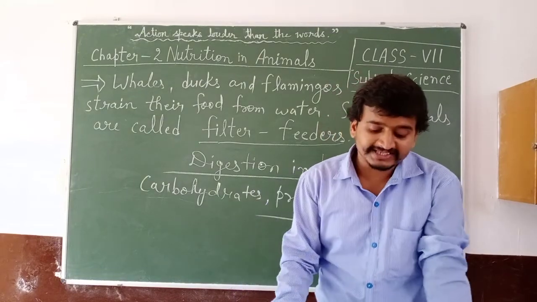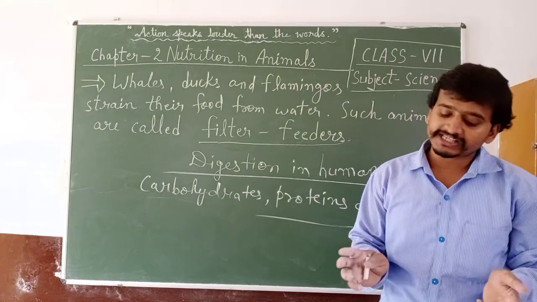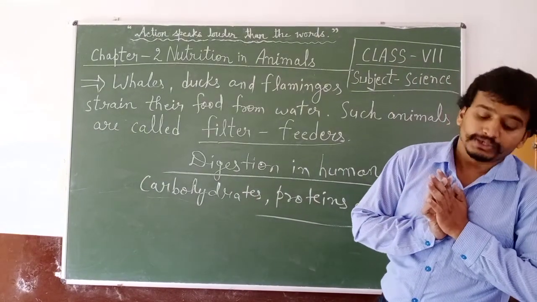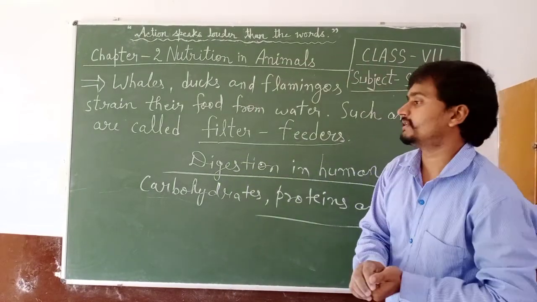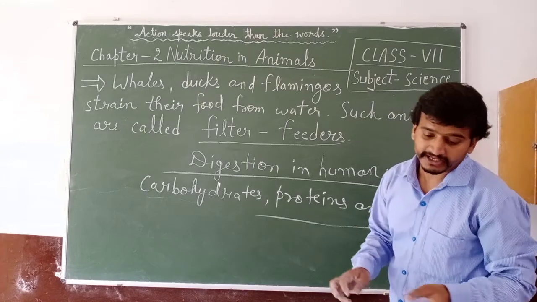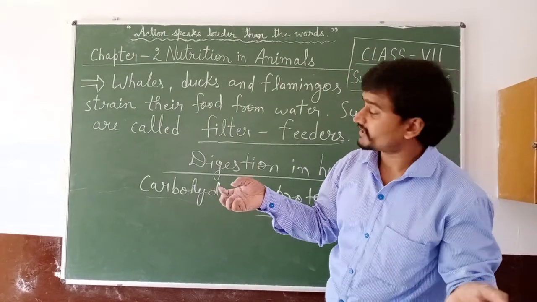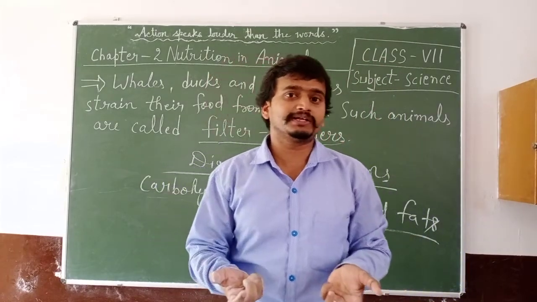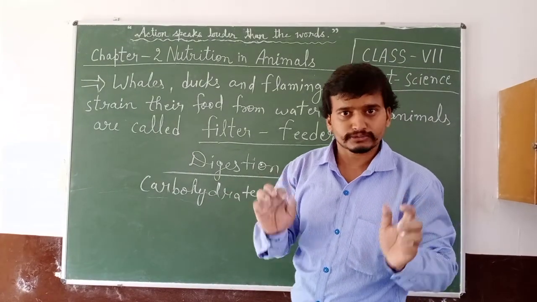The process by which the body converts useful substances in the food into simple usable substances is known as digestion. Digestion is the process in which our body converts the useful substances that are present in the food into simple substances. Digestion is a slow process.